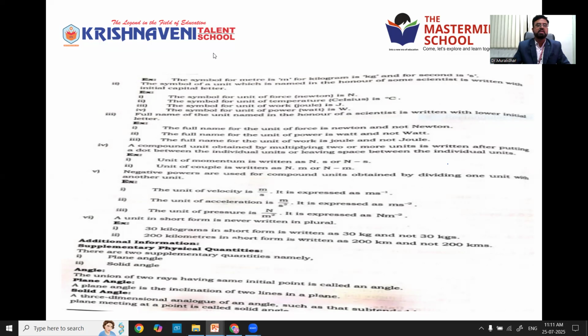After that, we have seen the rules or guidelines to be followed for writing the units. There are 6 important guidelines. You note all the 6 guidelines and follow them when you are writing the units, either in physics, chemistry, or mathematics. When you are writing the units, you must follow them, right?